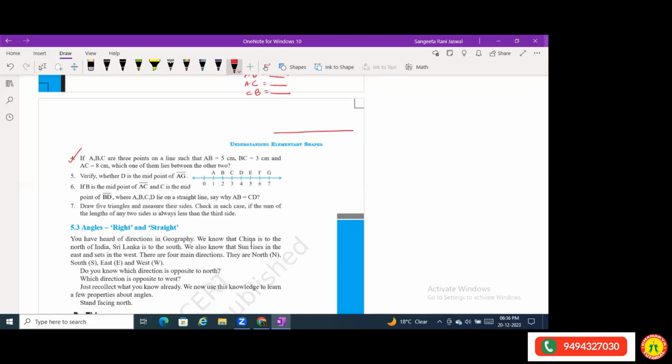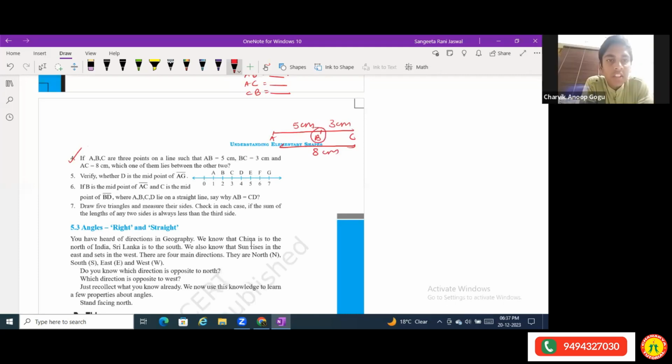Suppose this point is A, AB is 5 centimeters, BC is 3 centimeters, and AC is 8 centimeters. From here to here it is 8 centimeters. Which point is lying between the other two? B is lying? Yes, ma'am.